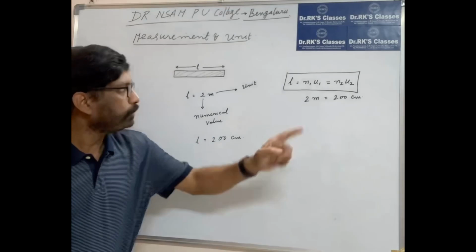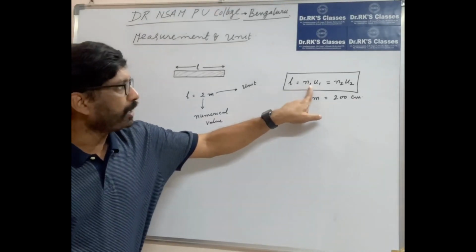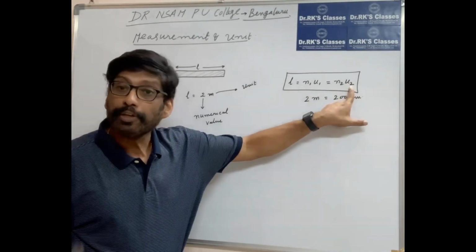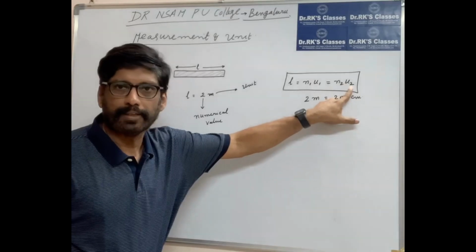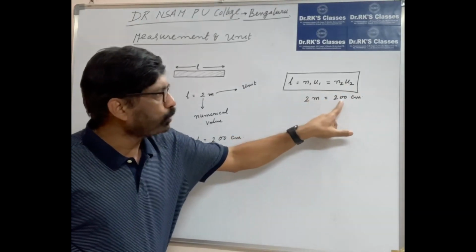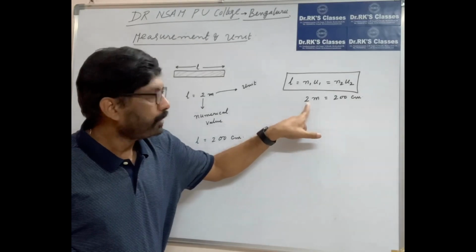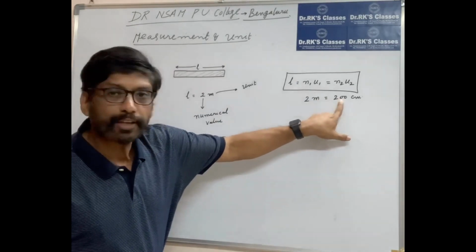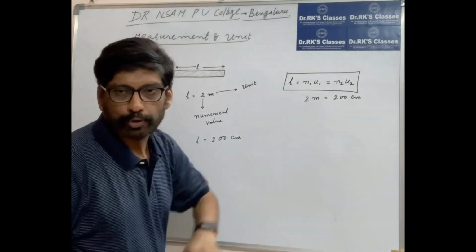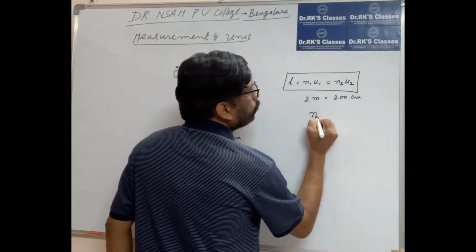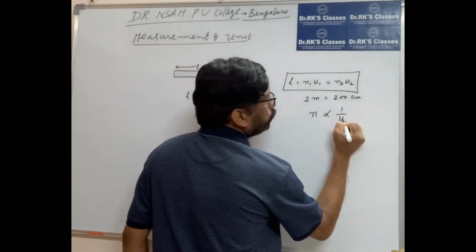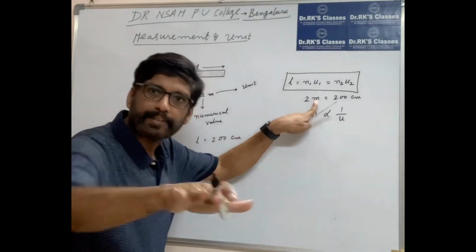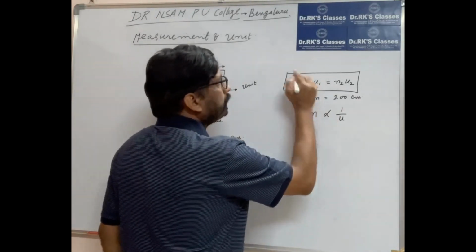Numerical value will change. That means length of the object is equal to N1 U1 is equal to N2 U2. U2 is the unit in CGS system, let us say. So 2 meters is equal to 200 centimeters. Here 2 is the numerical value in MKS system. This 200 is the numerical value in CGS system. So that means you can say numerical value is inversely proportional to the unit. If the unit is bigger, numerical value is lesser. So N1 U1 is equal to N2 U2.